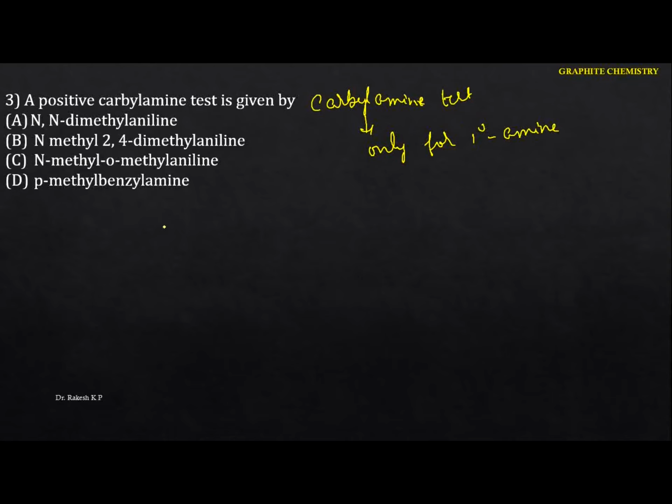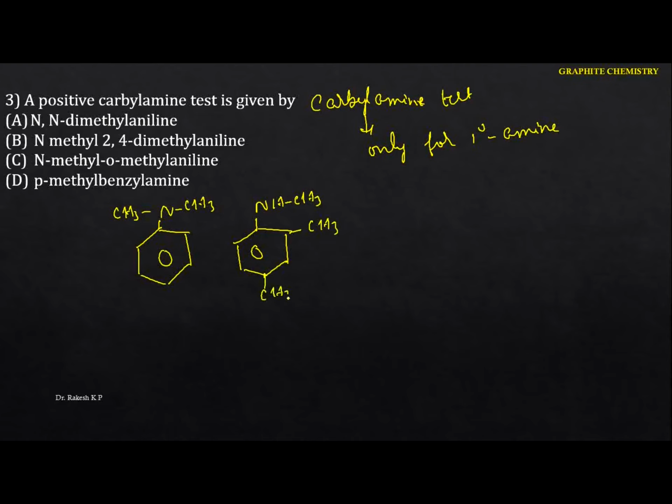So let me check the particular compounds, whether each is primary, secondary or tertiary. The first one is N,N-dimethyl aniline. The next one is N-methyl 2,4-dimethyl aniline, that means N-methyl. And the next one is 2,4-dimethyl aniline.